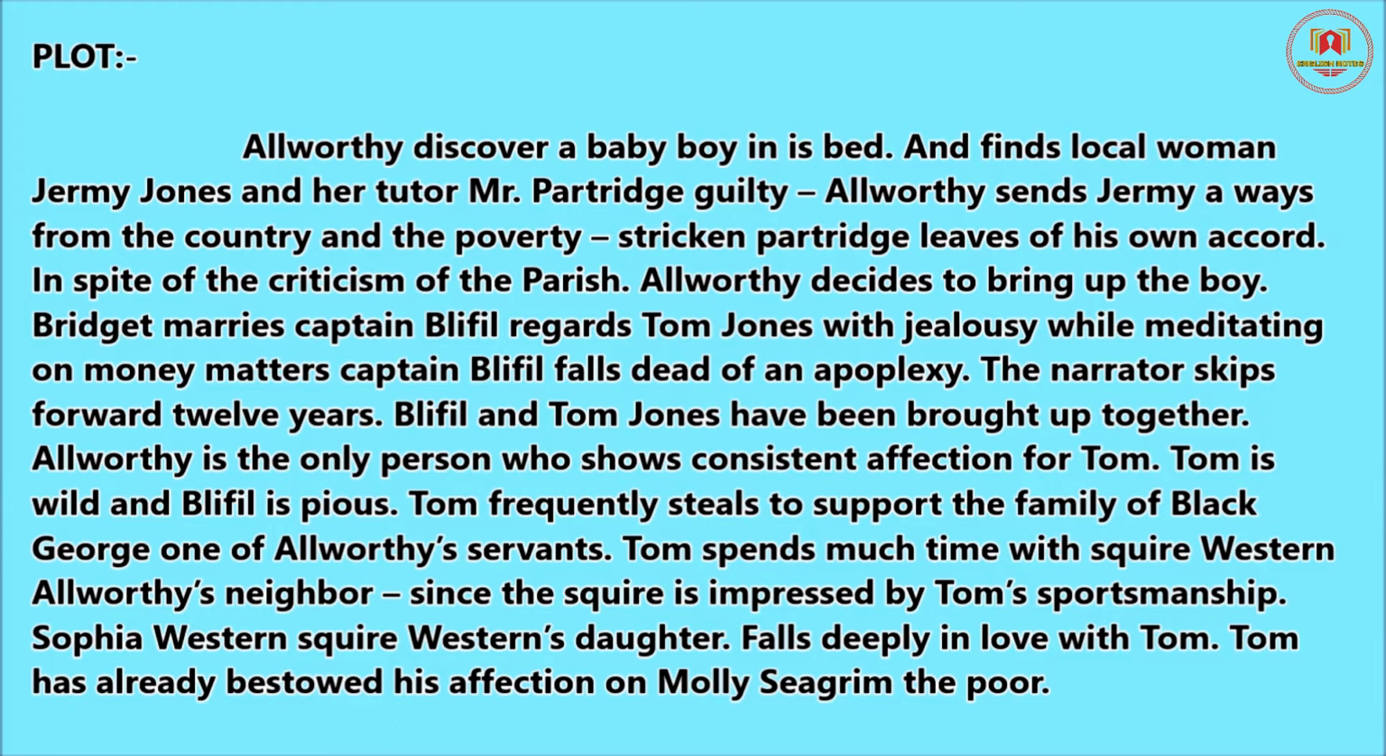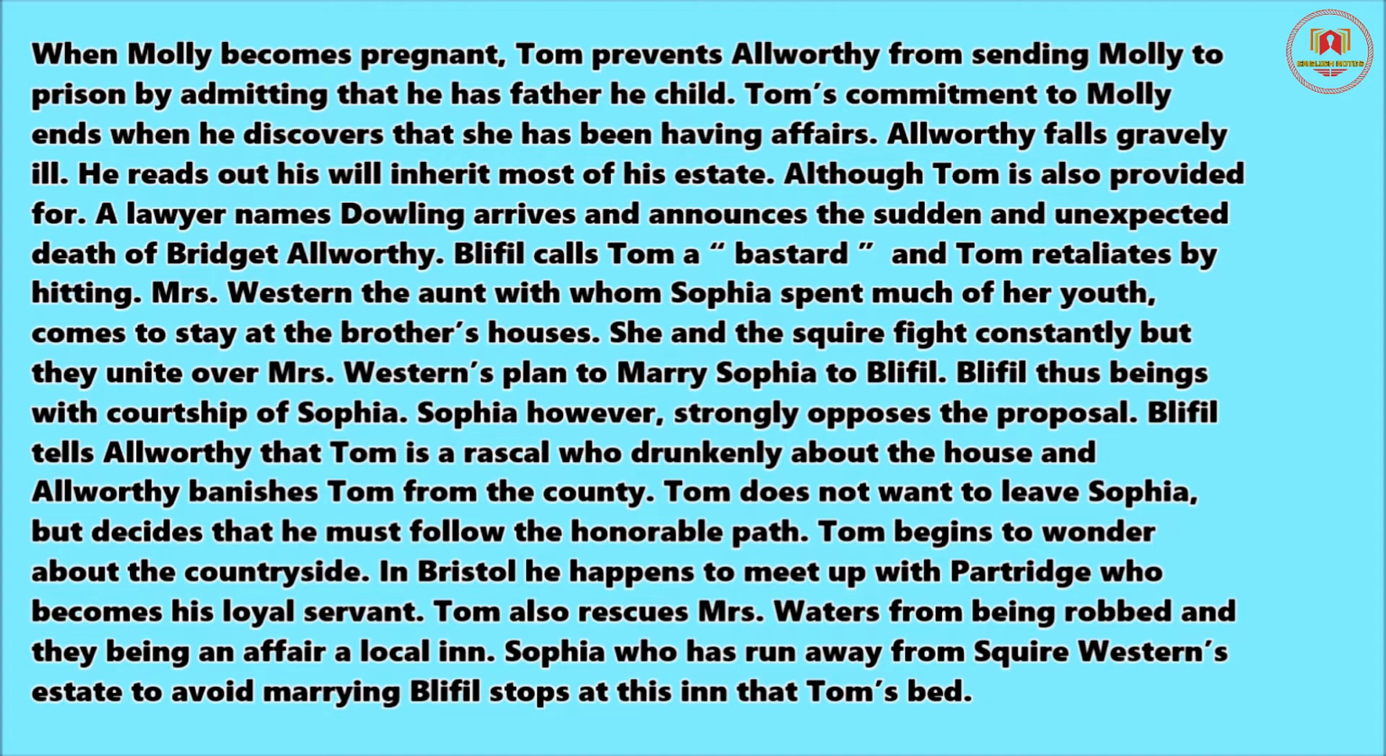Tom spends much time with Squire Western, Allworthy's neighbor, since the squire is impressed by Tom's sportsmanship. Sophia Western, Squire Western's daughter, falls deeply in love with Tom. Tom has already bestowed his affection on Molly Seagrim, the poor. When Molly becomes pregnant, Tom prevents Allworthy from sending Molly to prison by admitting that he has fathered her child. Tom's commitment to Molly ends when he discovers that she has been having affairs.